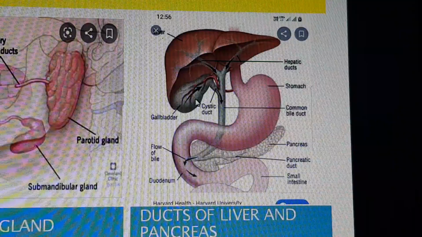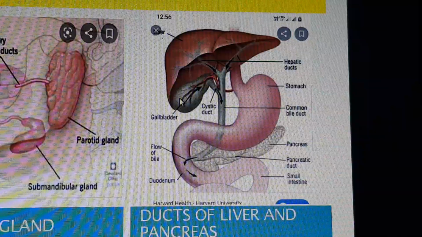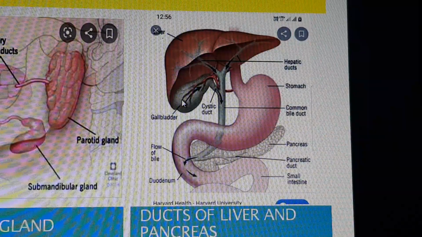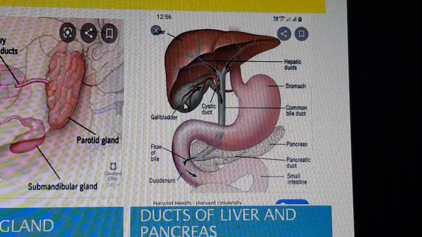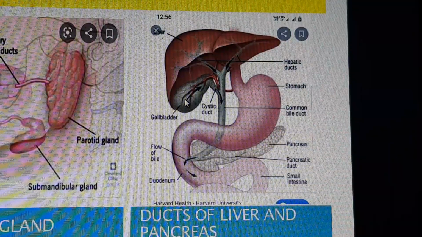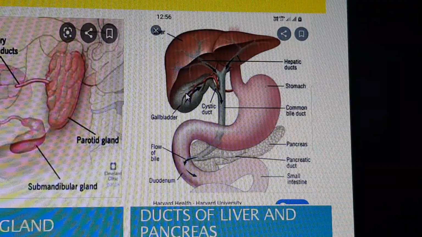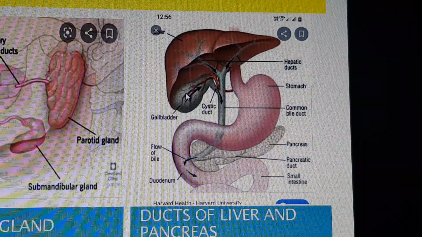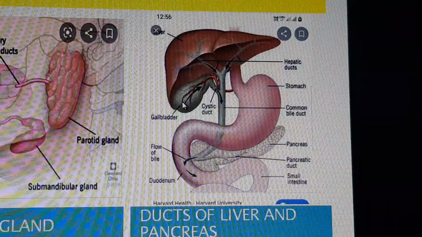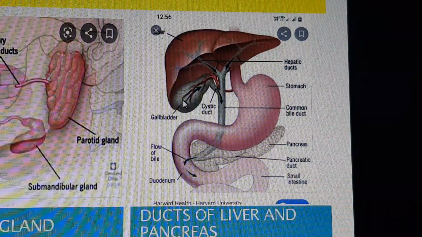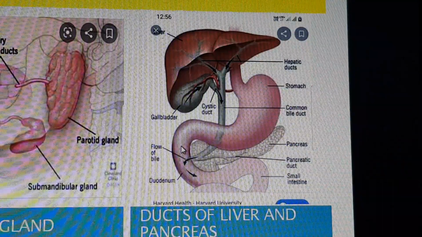For that reason, below the liver there is a small greenish pouch-like structure, known as the gallbladder, as you can see in the diagram. The gallbladder collects bile from the liver and concentrates it so that the action of bile increases and it becomes more effective. This gallbladder is connected with the duodenum, the part of the alimentary canal.